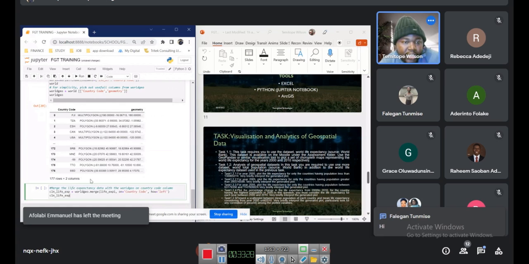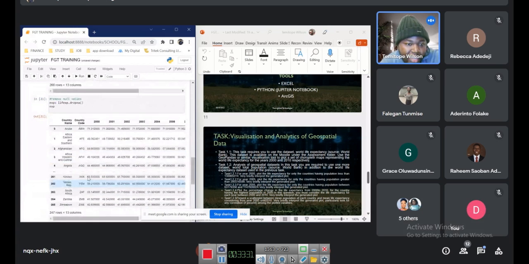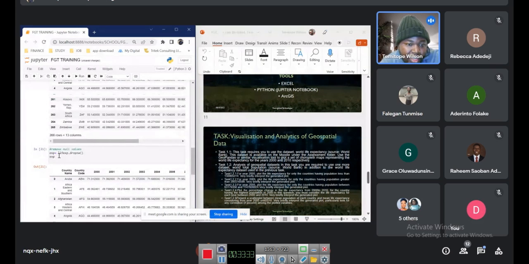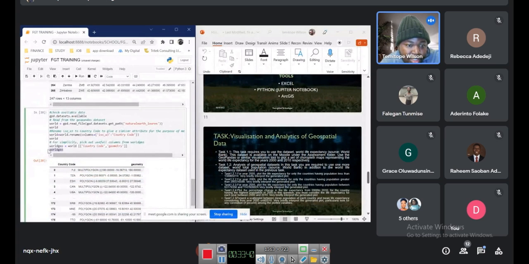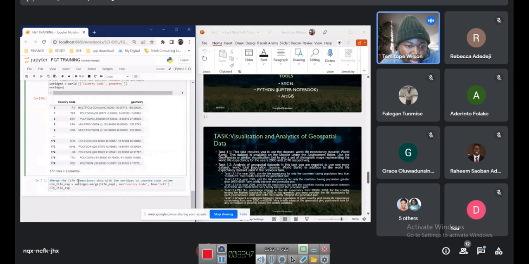So I'm merging. What I want to merge now is I'm going to merge this life expectancy data into world data. So I'm merging into world geo data. This data I'm looking at, this last data where I've brought out just geometry from it. So I call it world geo. Yes. So the clean life expectancy will be world geo. Like I said, you make it the base. So I'm saying merge life expectancy data into world geo. Is what I'm doing now. So using what? Using country code.